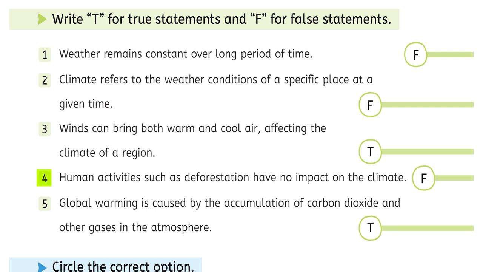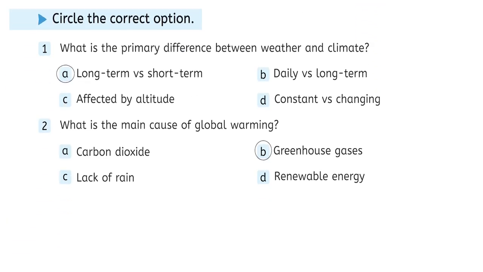Number 3, winds can bring both warm and cold air, affecting the climate of a region. True. Number 4, human activities such as deforestation have no impact on the climate. Statement is false. Number 5, global warming is caused by the accumulation of carbon dioxide and other gases in the atmosphere. Statement is true. Next one, circle the correct option.